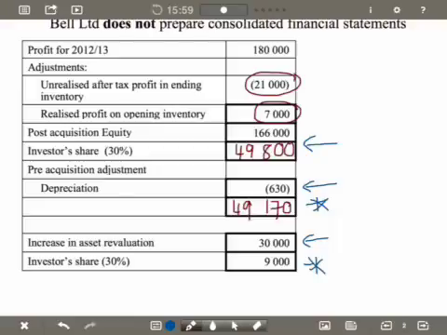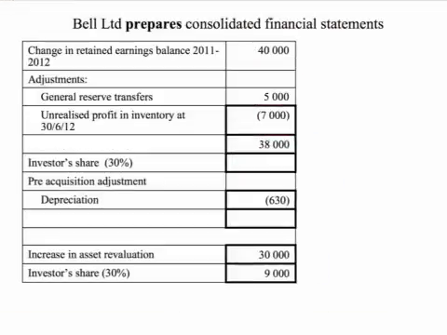But because the journal entries aren't permanently made in the investor's account, we also need to consider what our share in the associate's profit and loss was for the period since acquisition date until the beginning of the current financial year, because that also needs to be adjusted in our consolidation worksheet. So let's look at that calculation first. This calculation covers the period since acquisition date until the beginning of the current financial year, and in this example it covers one financial year.